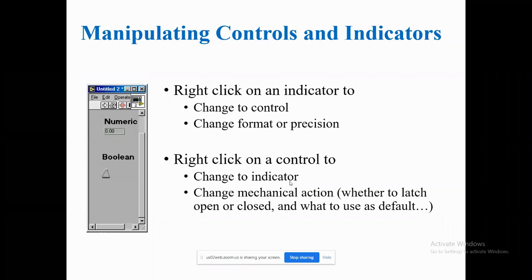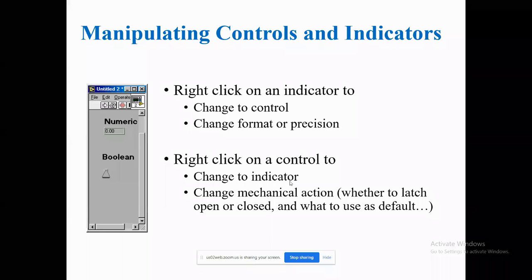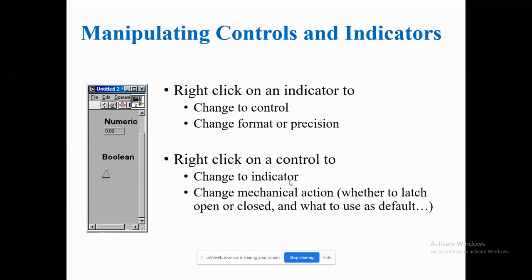Coming to the voltage variation, we are supposed to vary the voltage in a CRO. To vary the voltage, you can use the numeric controller, so that you can vary from 0 to some particular value, some 5 volts or 6 volts. You are not supposed to use the Boolean controller for voltage display or voltage variation. You can use the numeric. When it comes to the power switch, you can use the Boolean.